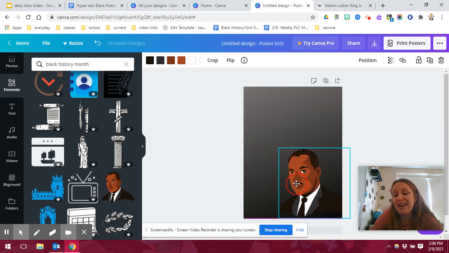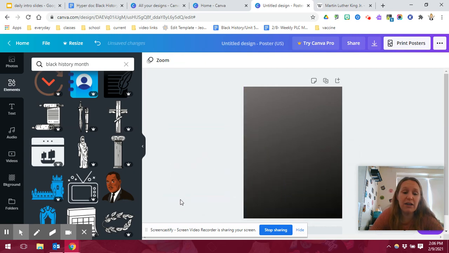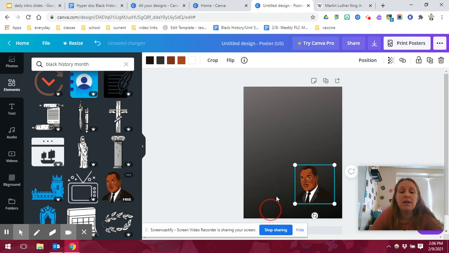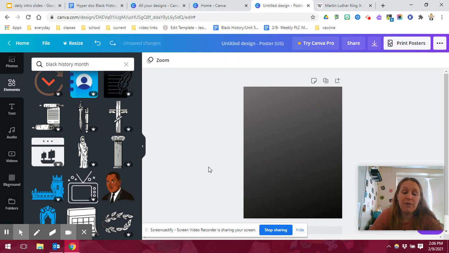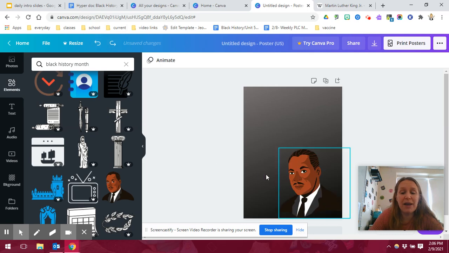What's great about this is, say I don't really like this picture of him. If I just drag it off the screen, it will delete it. There's also an undo button up here. If you ever get to the point where you think, I want that back, you can always hit the undo button. All right, then I'm going to go to text.